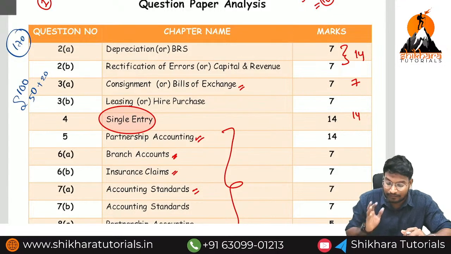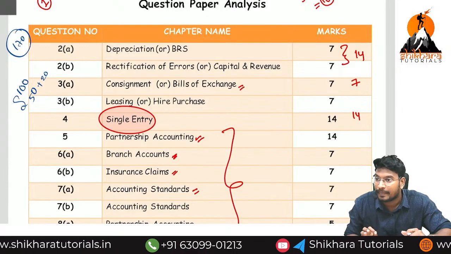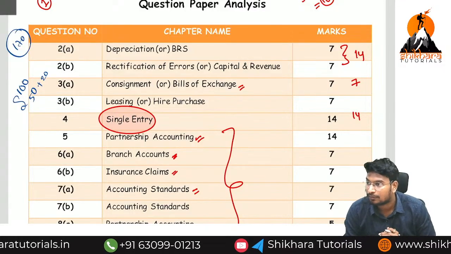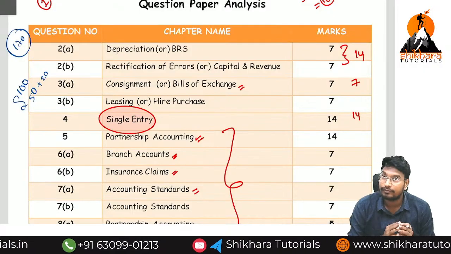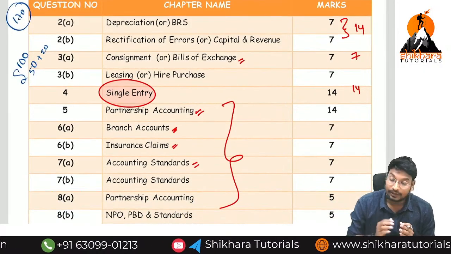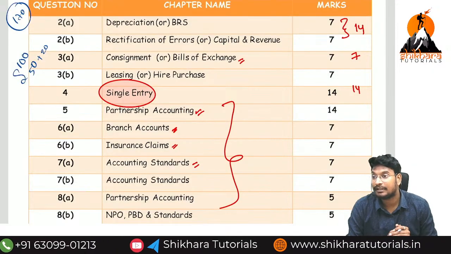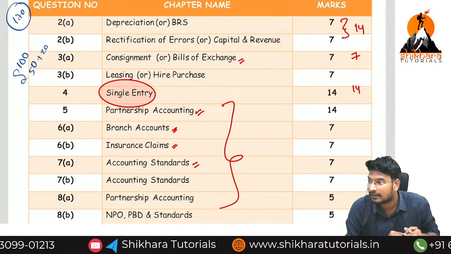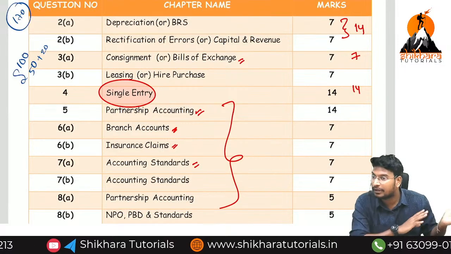That means we have to target the chapters. Which chapters we need to target? Within less time we need to get more marks. We should not select the topics which are more marks, more time. While writing the examination, first you should not write the single entry. First you should not write the partnership. The last preference we have to give to single entry, and last preference to partnership.